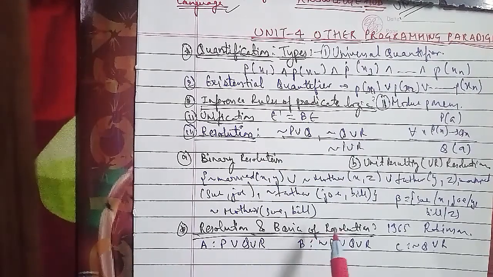We are talking about the drawbacks of resolution, which are as follows. First, the resolution rule of inference is only applicable to sentences in the form of P1 and P2 and so on up to Pn, where each P is a negated or unnegated predicate, which may contain functions, constants and universally quantified variables.